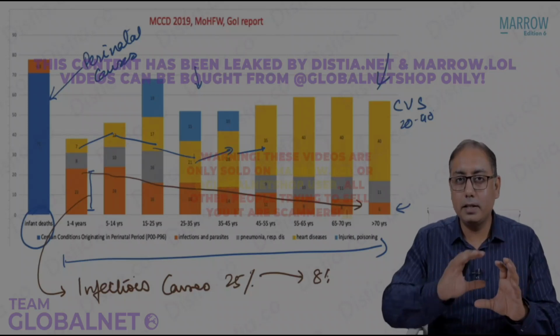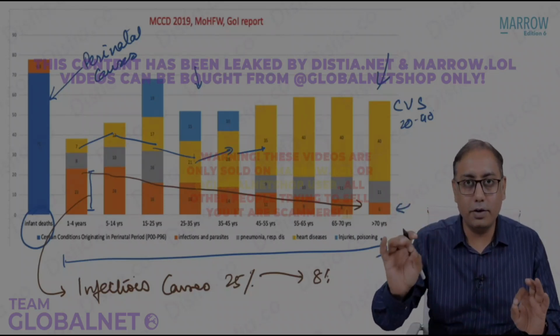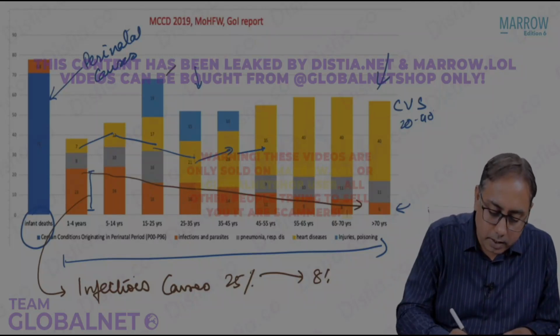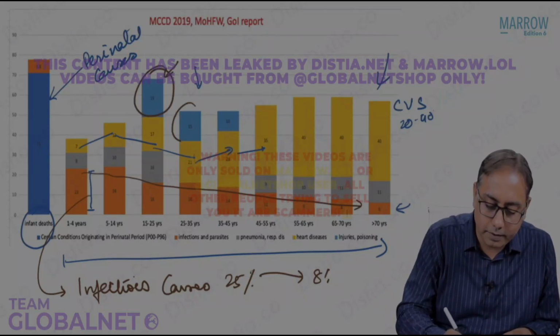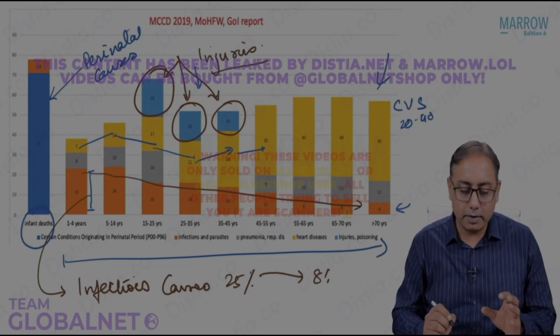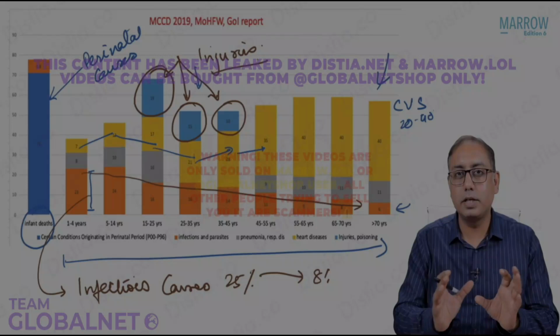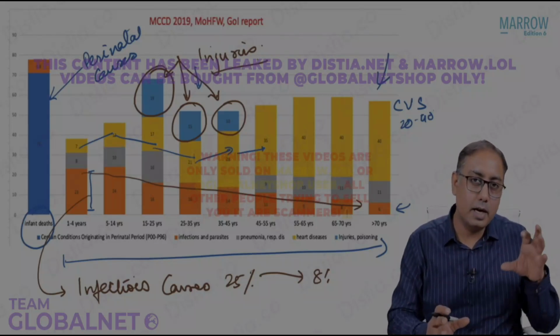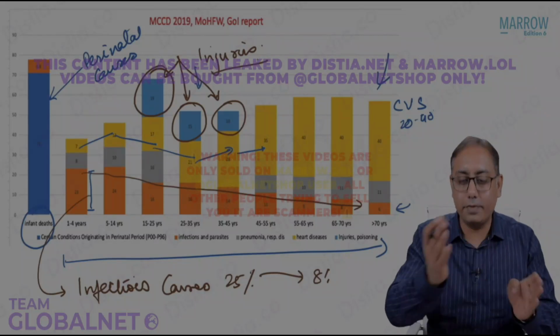So generally speaking, the cardiovascular is in the range of 20 to 40%. The infections are gradually decreasing, and this blue colored one specifically is about the injuries. This blue colored are the injuries, right? So you have these injuries somewhere in the adolescent. After that, you have the cardiovascular, predominantly infections, and predominantly prematurity in specific age groups.